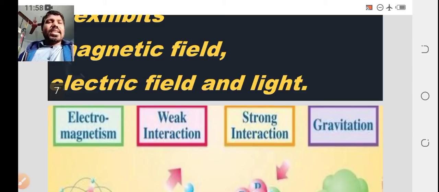These are the fundamental forces in nature.